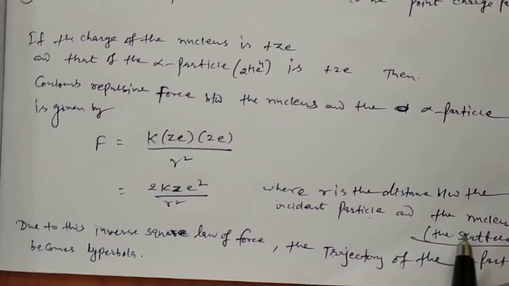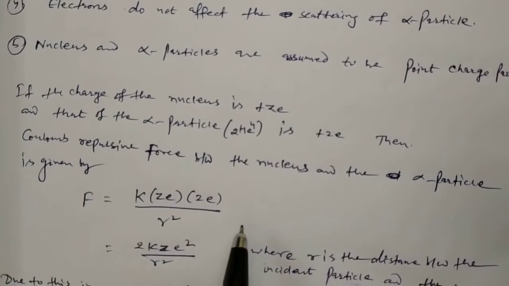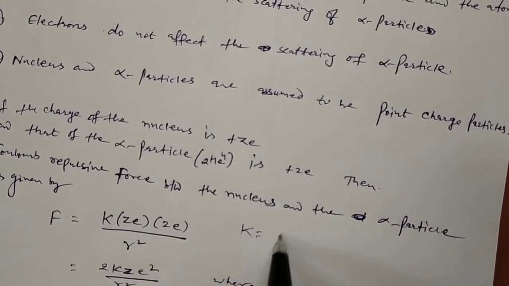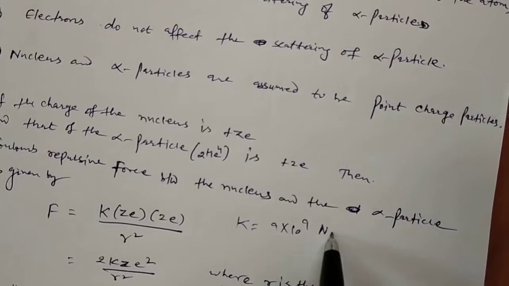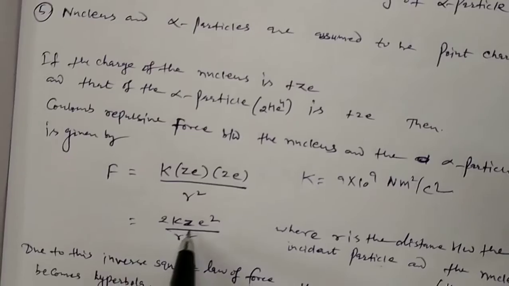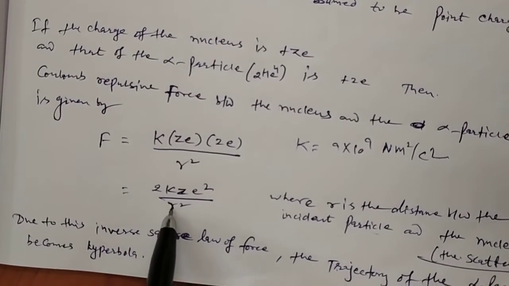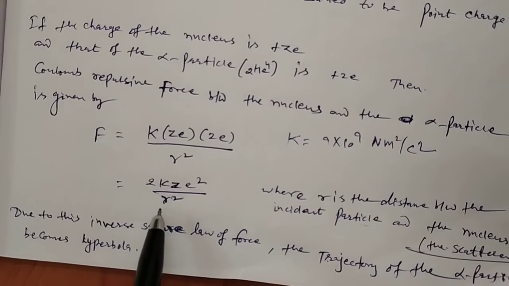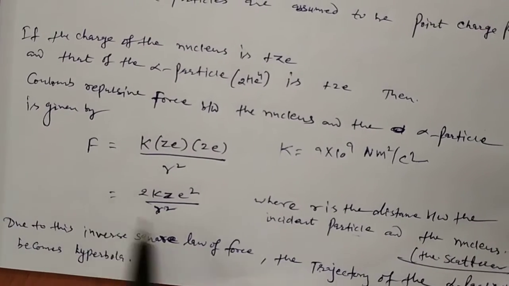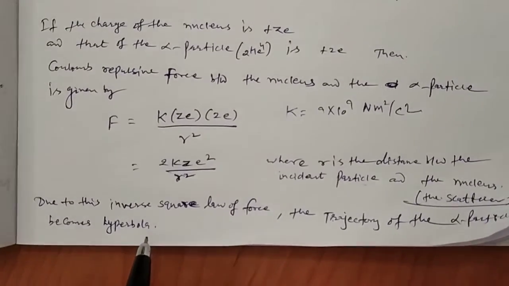So the distance between them is equal to r. k is the Coulomb constant, which has a value equal to 9 times 10 to the power 9 newton meter square per coulomb square. Finally we got this formula: 2kZe square upon r square. Due to this inverse square law of force, the trajectory becomes a hyperbola. Thank you.